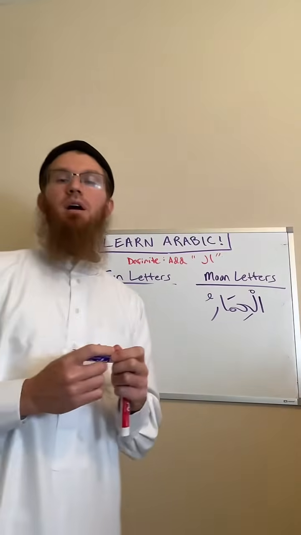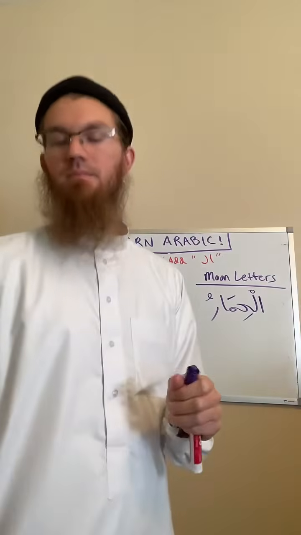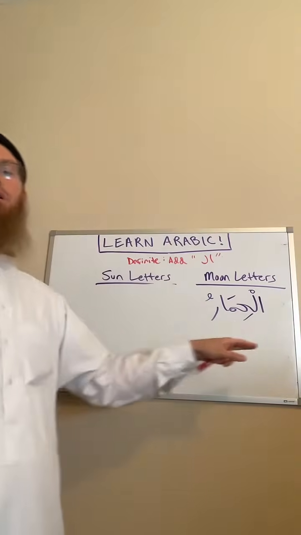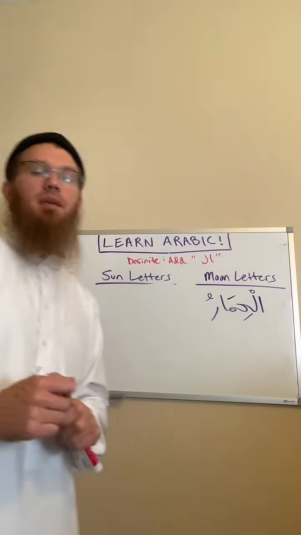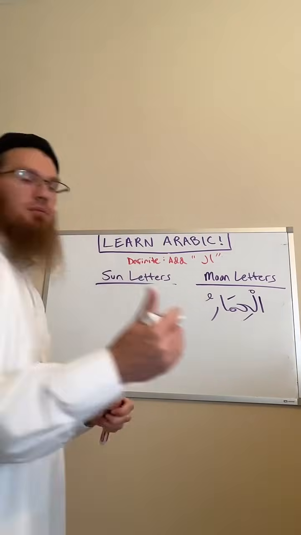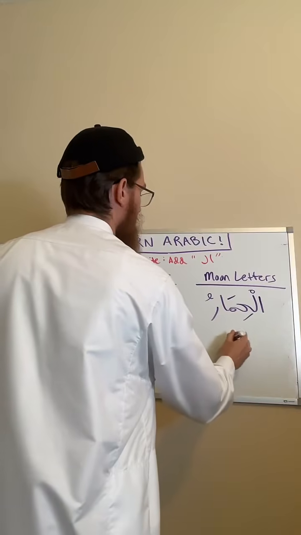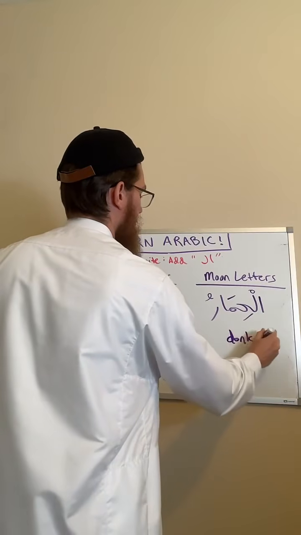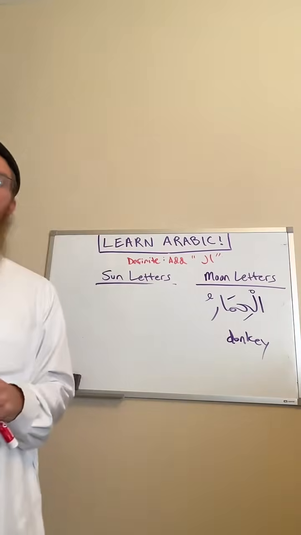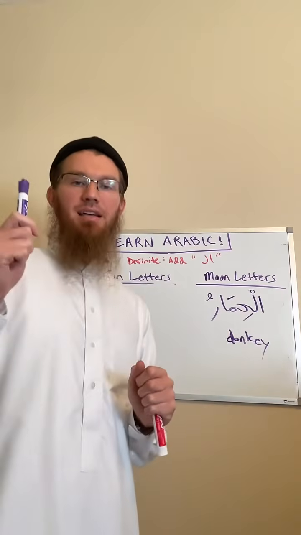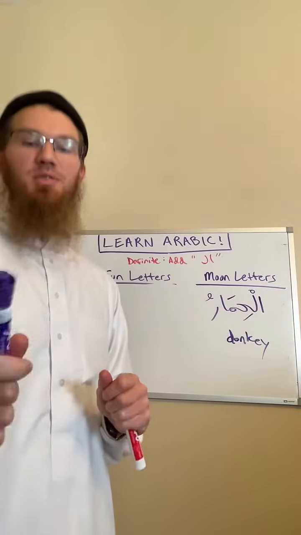Who knows what al-himaru means? Who can define al-himaru? It means donkey. If you hear an Arab refer to you as a himar, they are being very disrespectful.